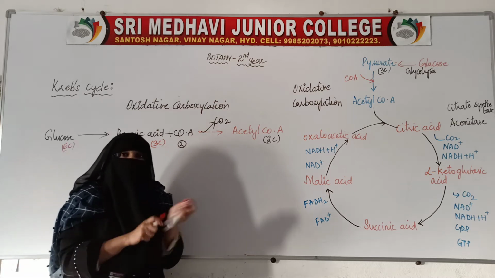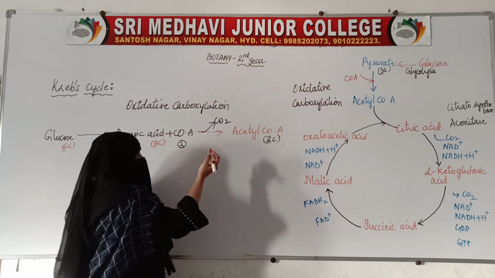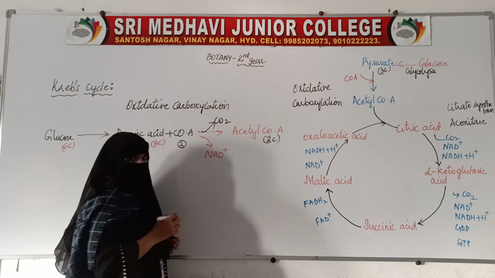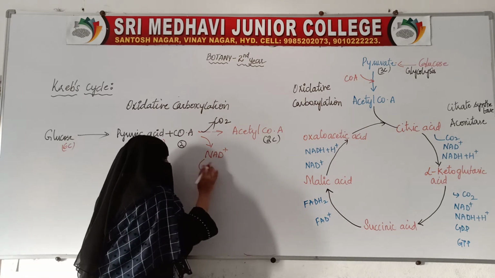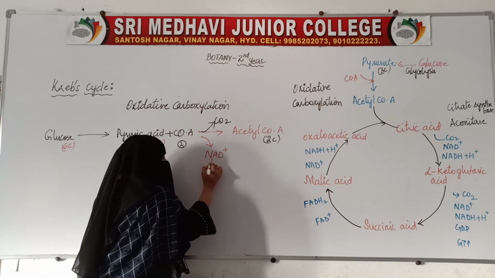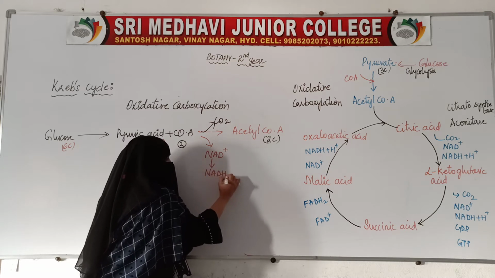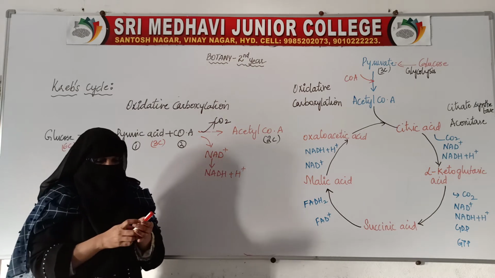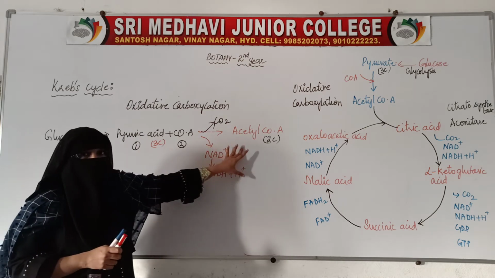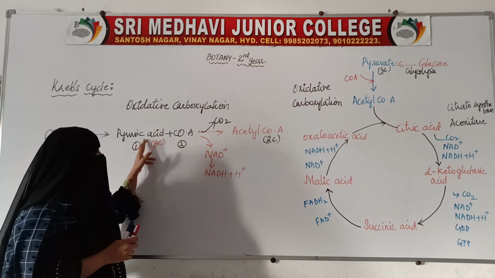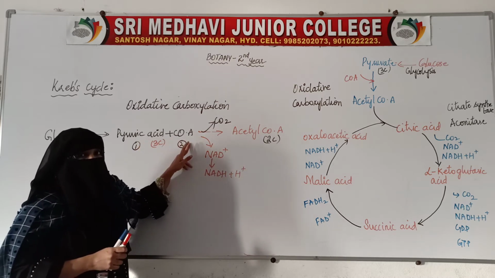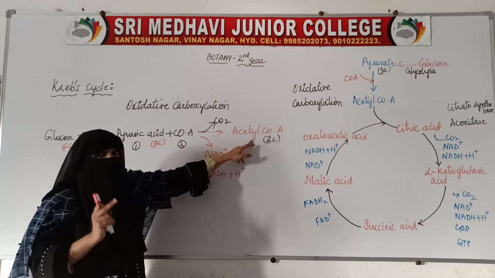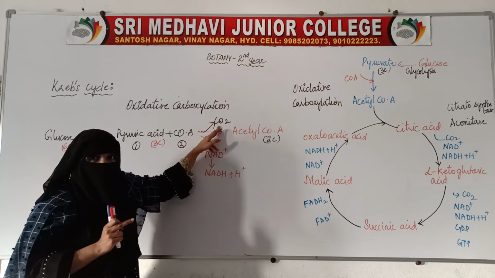Along with this release of 1 carbon dioxide molecule, NAD plus will be reduced to NADH plus H plus. Two things are happening in this reaction. First, pyruvic acid combines with coenzyme A, and acetyl coenzyme A is formed with the release of carbon dioxide.